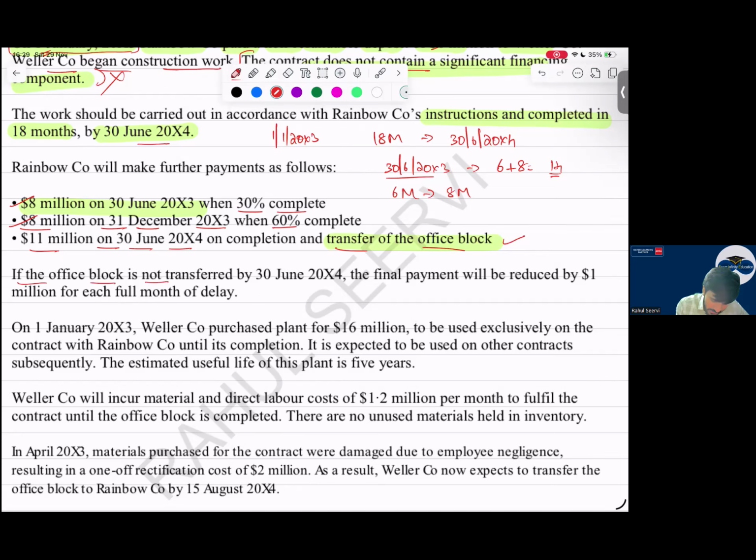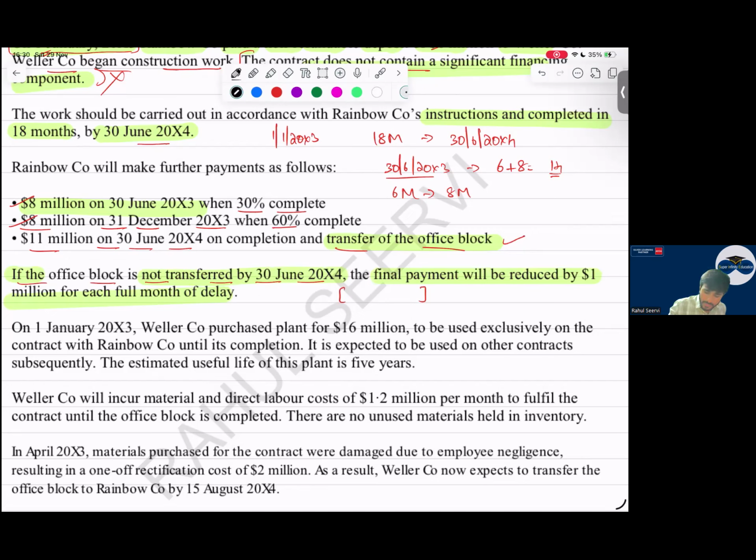If the office block is not transferred by 30th June 2004, okay, they are saying what? Some penalties, let us check. The final payment will be reduced by 1 million for each following month of delay. They are saying if the office block is not completed and not transferred, the final payment will reduce by 1 million for each full month of delay. So every month you do delay, if 1 month delay, 1 million will be reduced.